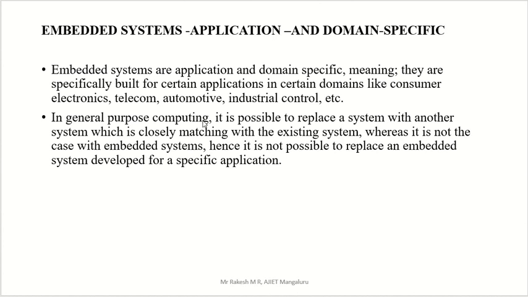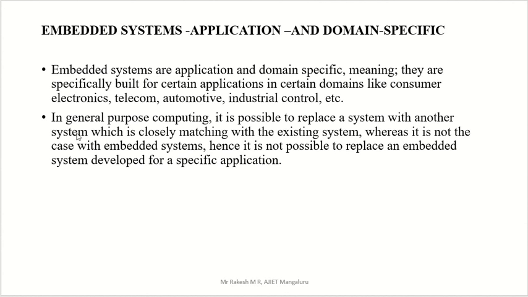Another thing is general purpose. The name itself tells that general purpose we can use for any purpose. That means it is possible to replace a system with another system.